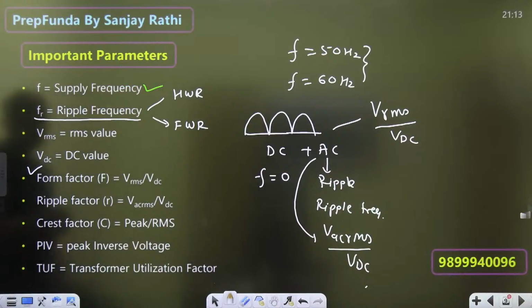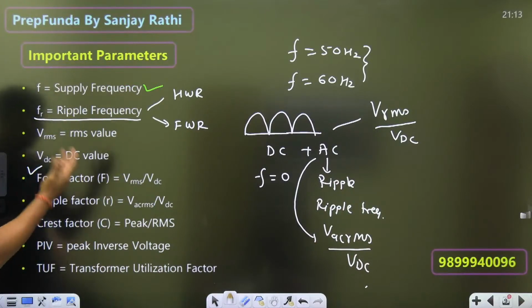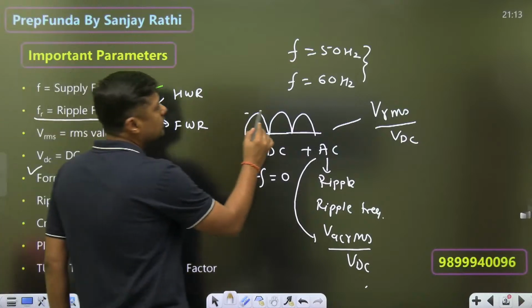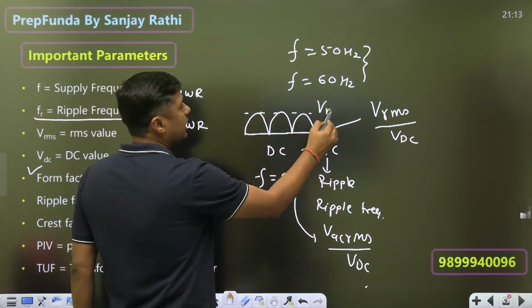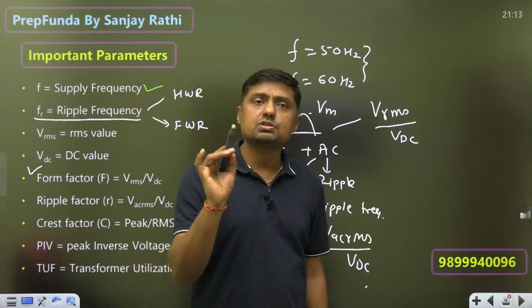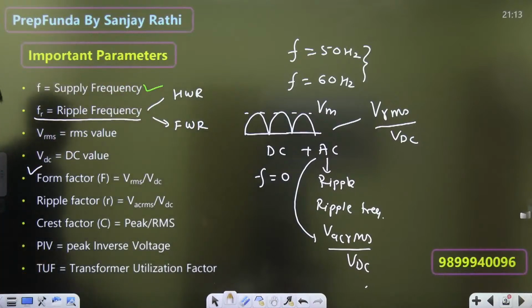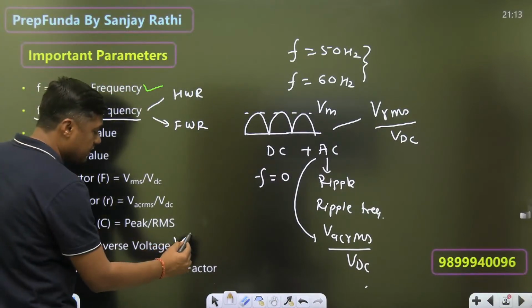Now next one is what? Crest factor. That is called peak upon RMS. What is the peak value of the output? Like this is the VM, and what is the RMS value of the output? So peak upon RMS is called what? Crest factor.